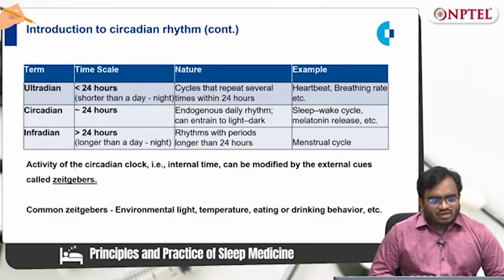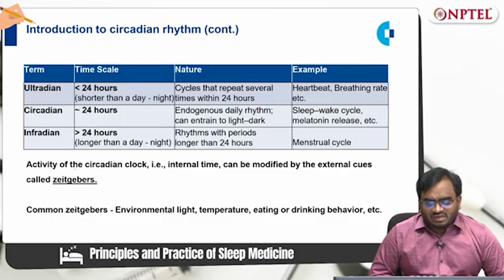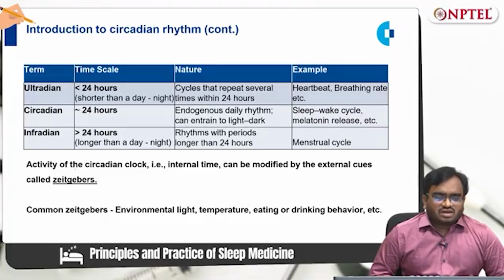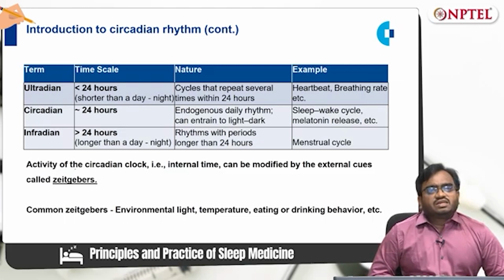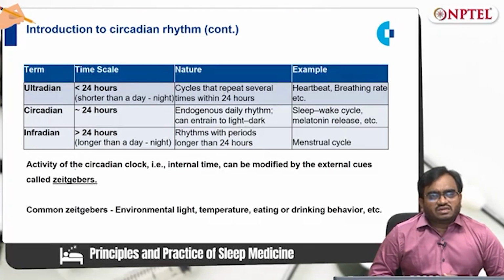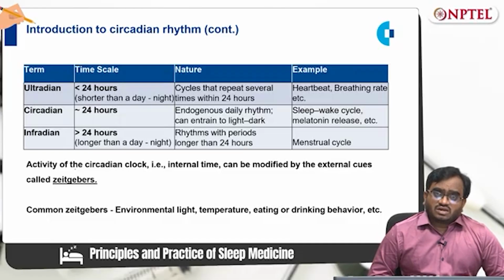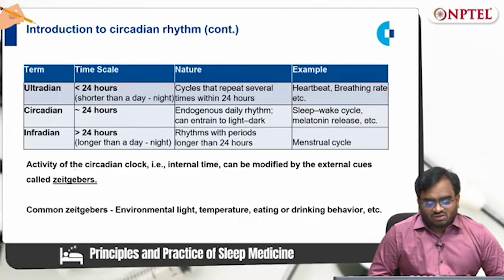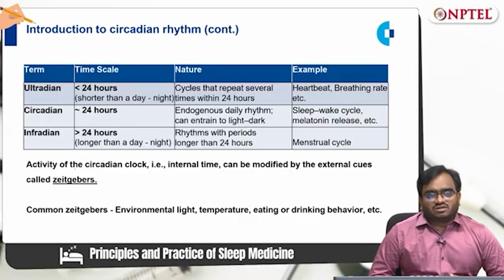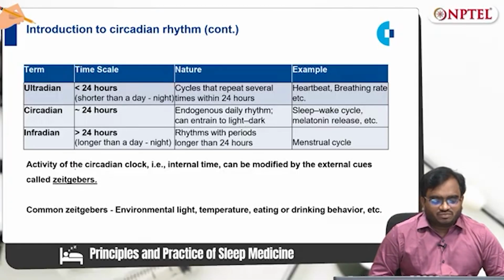Circadian, as I mentioned earlier, is roughly 24 hours. It is an endogenous rhythm which entrains to the light-dark cycle. Classical examples, sleep-wake cycle and melatonin release, are examples of circadian rhythm. Next is infradian, which is longer than a day, that is more than 24 hours. Rhythms with periods longer than 24 hours. A classical example is the menstrual cycle. So it is a cyclic response which is longer than a day.